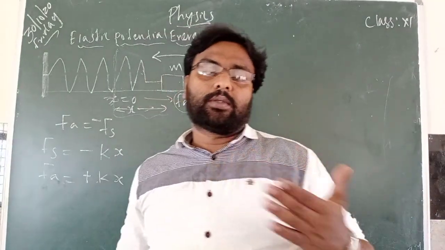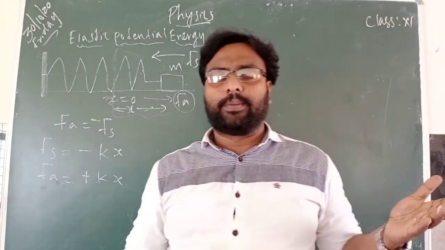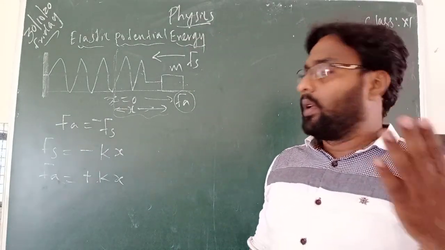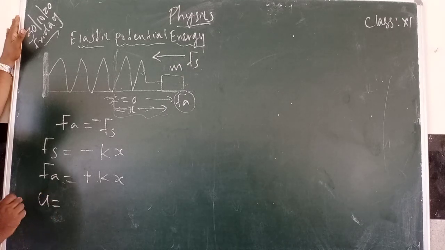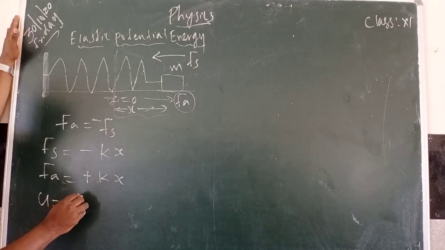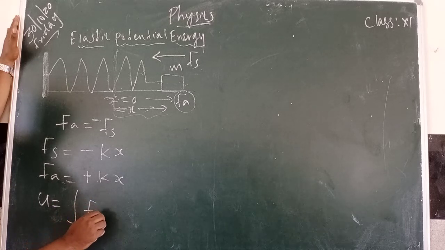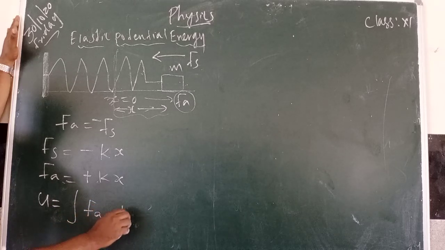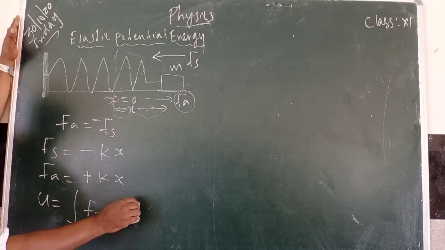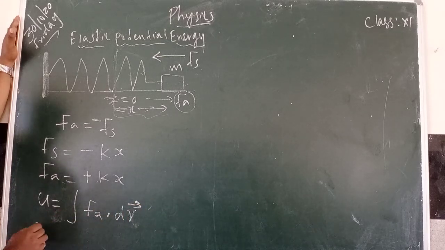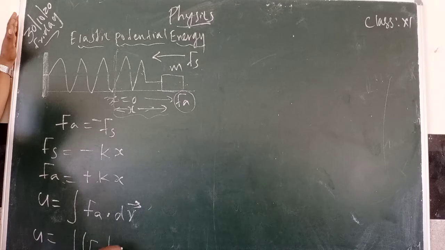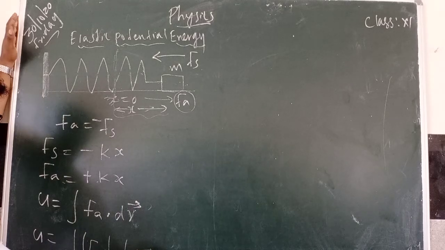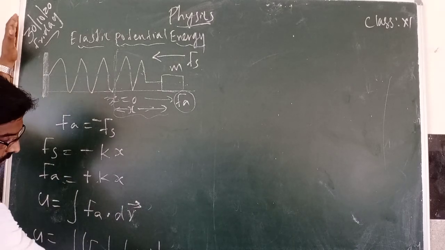So you can use the potential energy formula. U is equal to the integral of F dr. The elastic potential energy we can find from this formula, Fa dot dr. Now we can write this with magnitudes: U is equal to the magnitude of Fa times dr along with its component, cos theta.